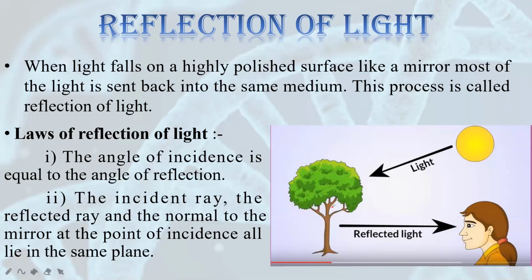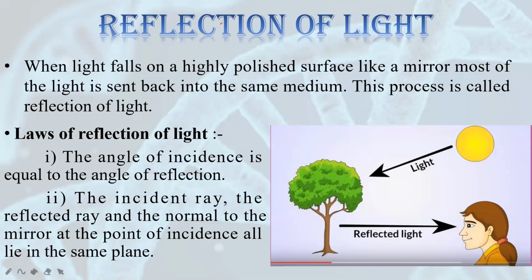So the point where mirror and air are connected, at that point we draw a perpendicular. This is completely an imaginary line. So this imaginary line is called the normal, and it is always perpendicular to the surface where two media are connected. So the incident ray, the reflected ray and the normal drawn at the point of incidence lie in the same plane.